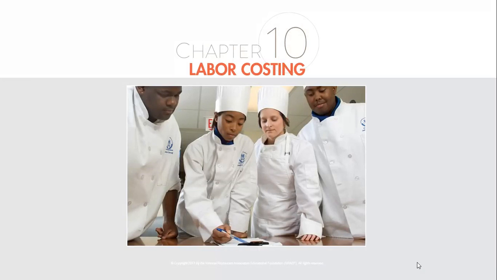As we learned, labor costs in the restaurant industry is huge. It's a big chunk, about a third of our expense. But by controlling it well, we can make sure we have a happy employee. We can make sure we have good management and happy management. We can make sure the owners are happy, and overall, all of our customers and guests are all happy as well.